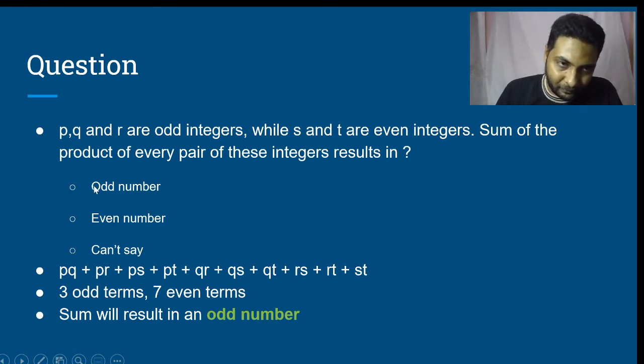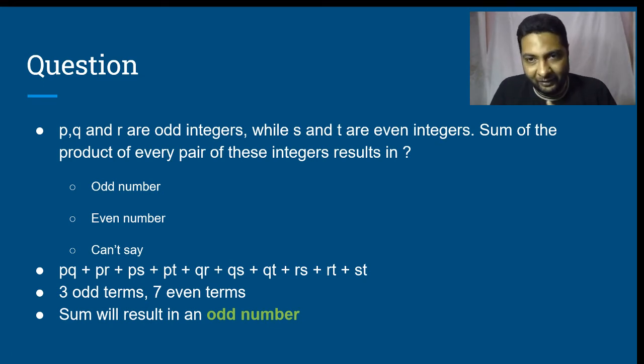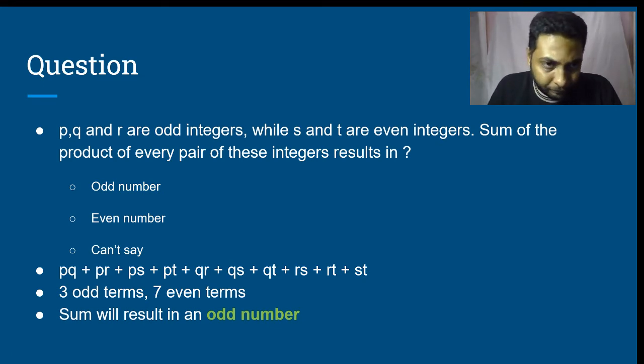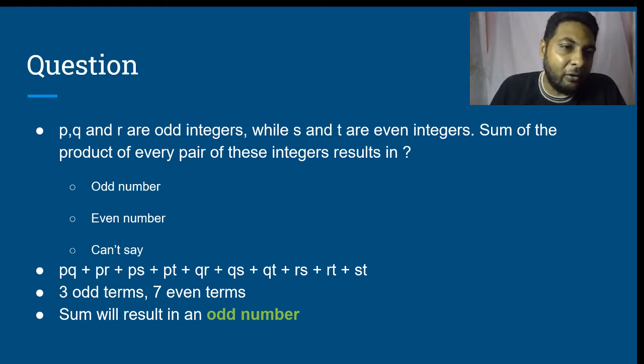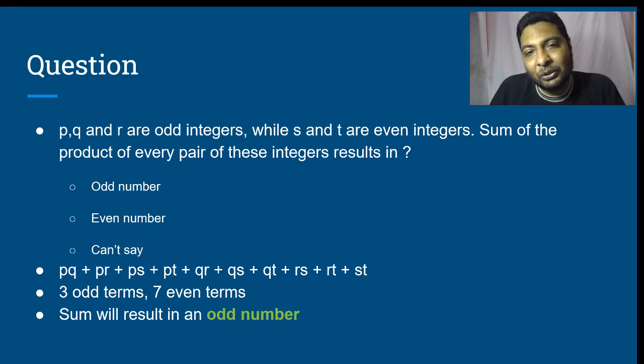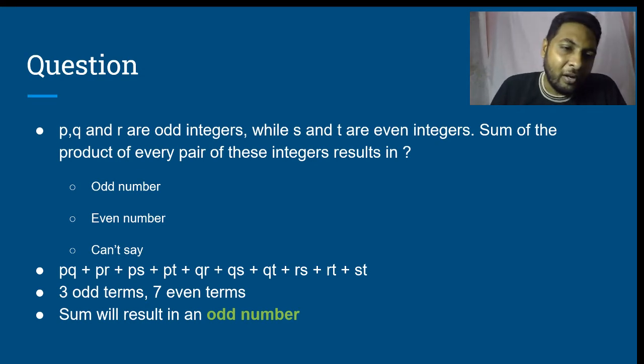Is that clear? Some of us may think of a way wherein we substitute some values. Let us say I take P as 1, Q as 3, R as 5, S as 2, T as 4, and then compute. Because we are dealing with less number of integers, it's okay.